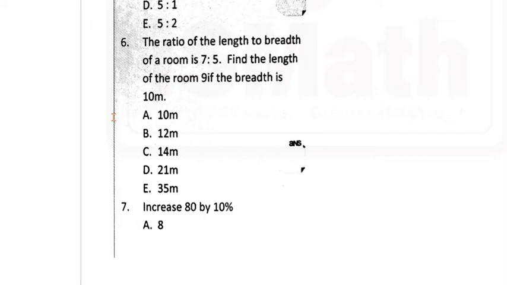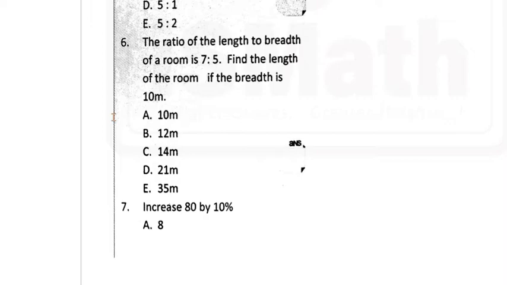It says the ratio of the length to breadth of a room is 7:5. Find the length of a room if the breadth is 10 meters. Here again, we have another typographical error. I'm assuming that this 9 was a mistake, so I'm blotting it out. So I'm going to read the question again. The ratio of the length to the breadth of a room is 7:5. Find the length of the room if the breadth is 10 meters.